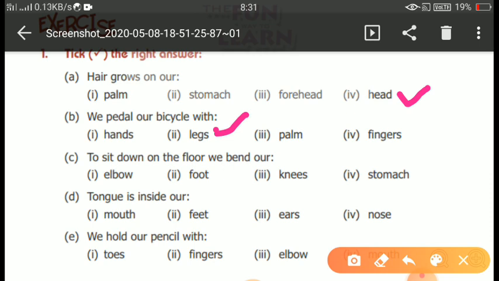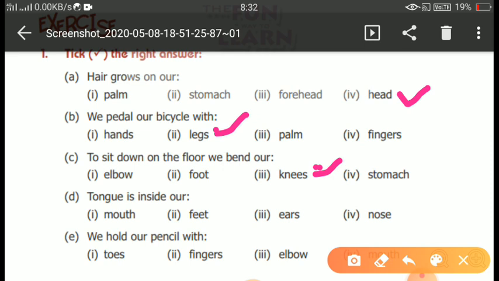C. To sit down on the floor, we bend our. To sit down on the floor, which part do we bend, children? First elbow, second foot, third knees, fourth stomach. So children, we fold our knees to sit on the floor.